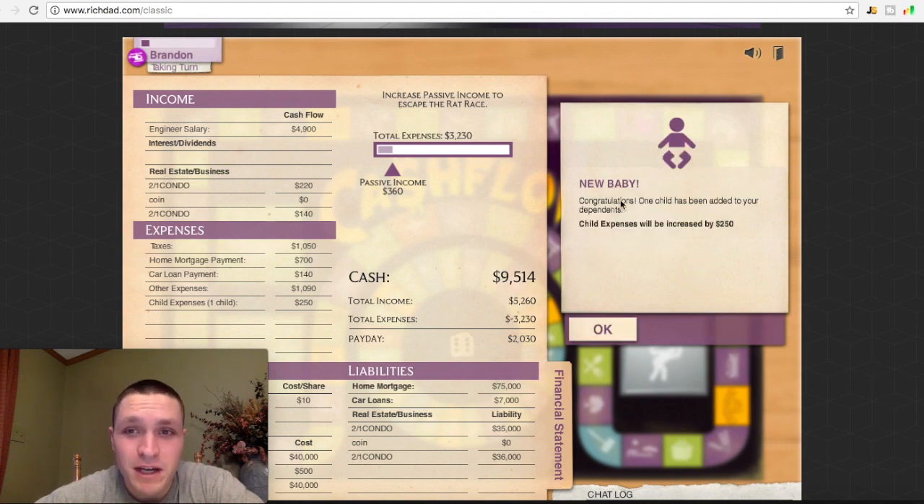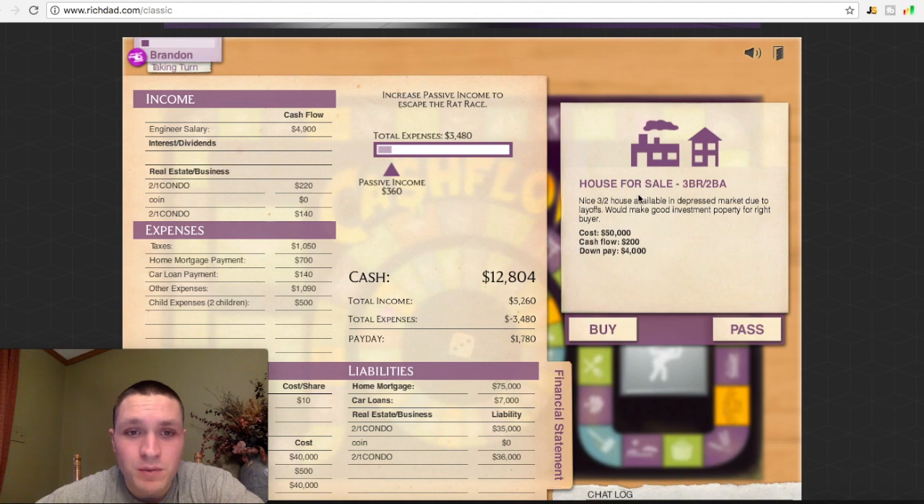So guess what, guys? We had another kid. So now I'm going to be paying another extra $250 per pay period. Alright, so we got offered to buy another house. $4,000 down payment. It looks like a good investment because it's in a depressed market. So we're going to buy it.